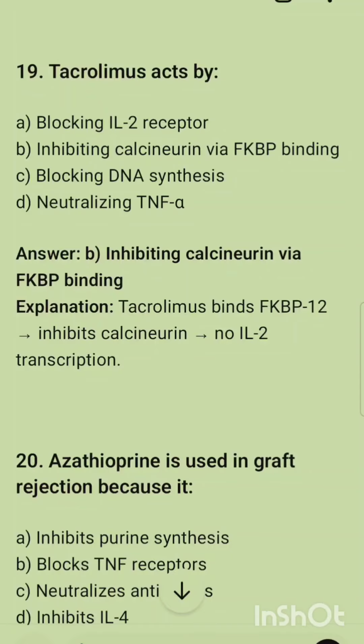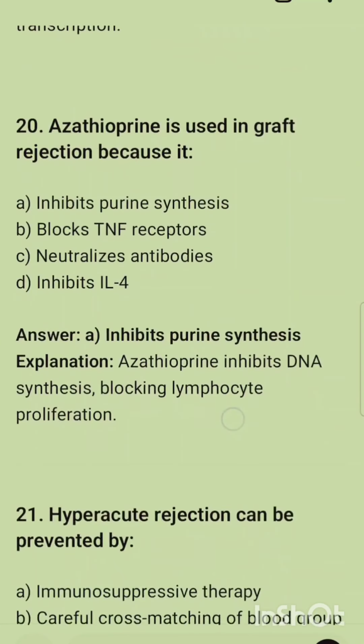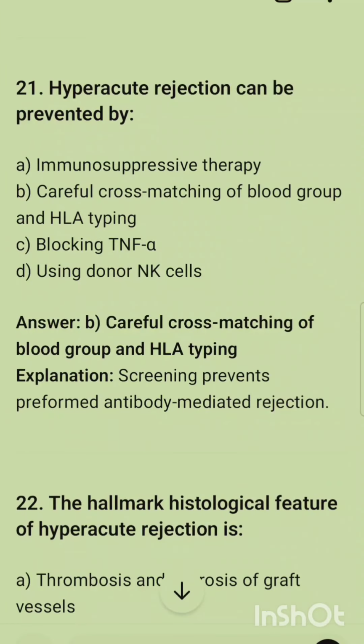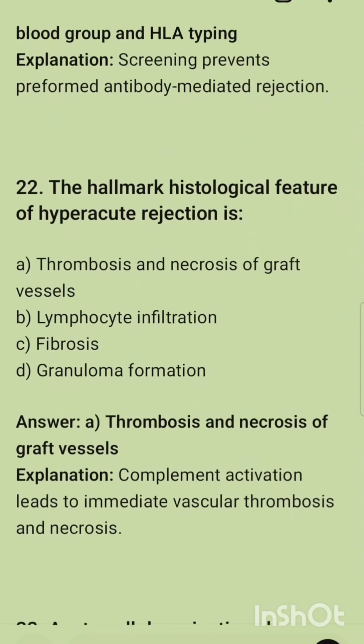The 19th question is: tacrolimus acts by. The correct option is inhibiting calcineurin through FKBP binding. The next question is: azathioprine is used in graft rejection because. The answer is it inhibits purine synthesis. That is, azathioprine inhibits DNA synthesis, blocking lymphocyte proliferation. The 21st question is: hyperacute rejection can be prevented by. The answer is careful cross matching of blood groups and HLA typing.